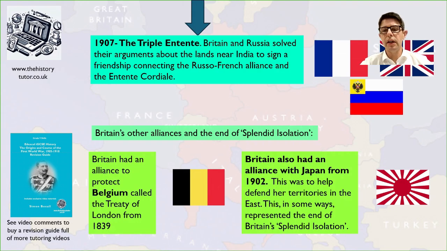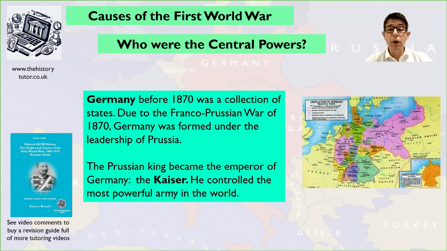Now, there is also one other important alliance in Europe. That's Britain having an alliance with Belgium called the Treaty of London, and Britain would protect Belgium if they were attacked by a big aggressive country. Also in the East, Britain has an alliance with Japan. So that means in this war, the First World War, Japan will actually be on Britain's side. Many students think that Japan is on Germany's side because they get a little bit confused with the Second World War.